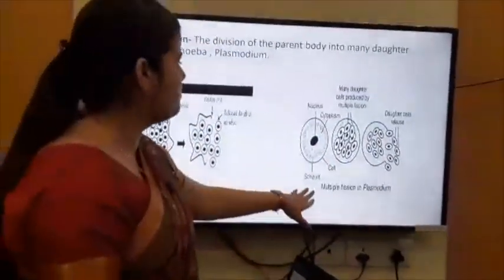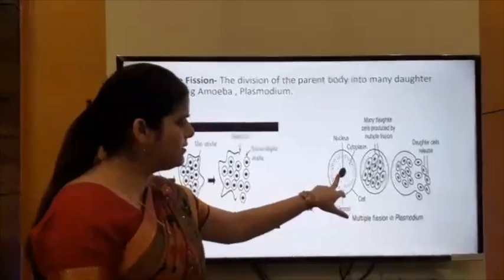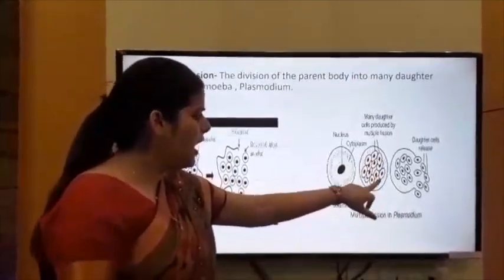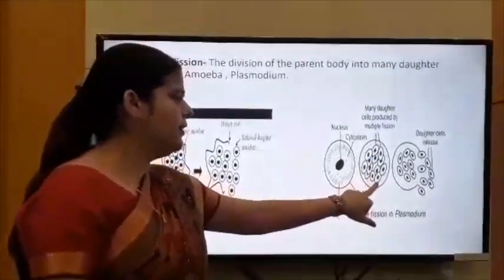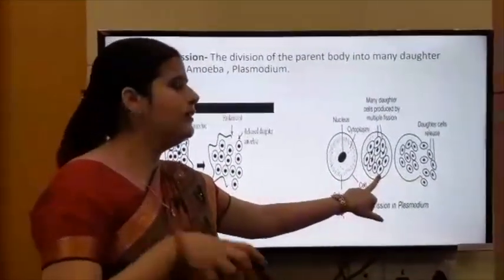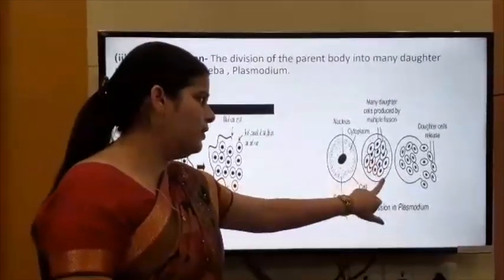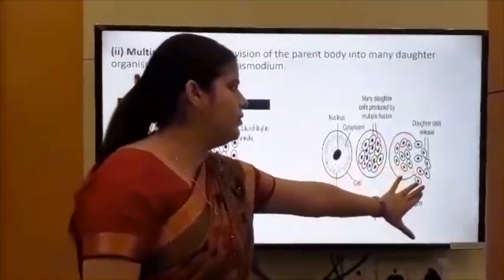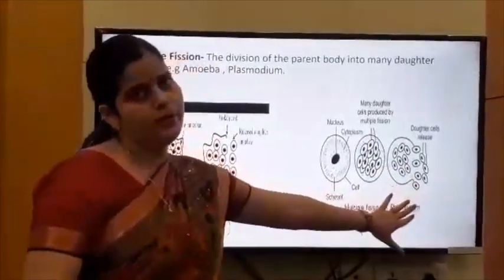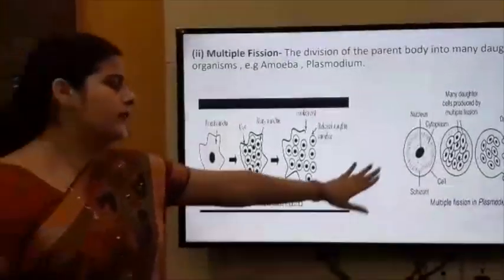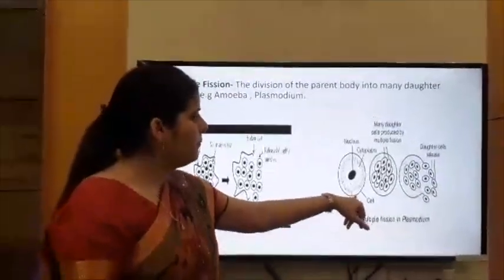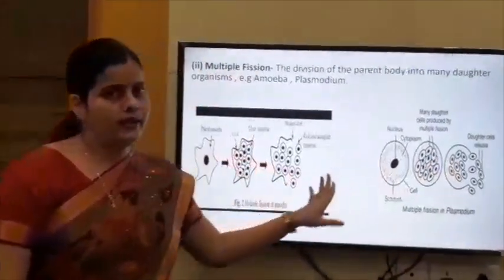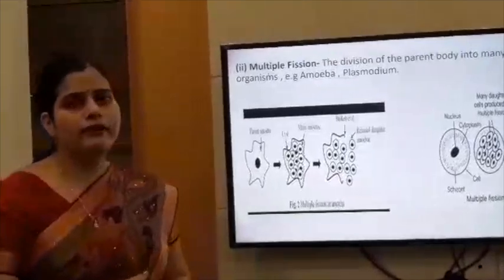Same as in the case of plasmodium, it is a parent plasmodium. It has a nucleus. Its nucleus divides again and again and forms many nuclei, and each nucleus is surrounded by cytoplasm or a membrane. When favorable conditions come, its membrane bursts and releases many daughter cells, and these daughter cells grow, mature, and become adults. In this case also, a single parent cell forms many daughter adults. That's why they are known as multiple fission. Okay.